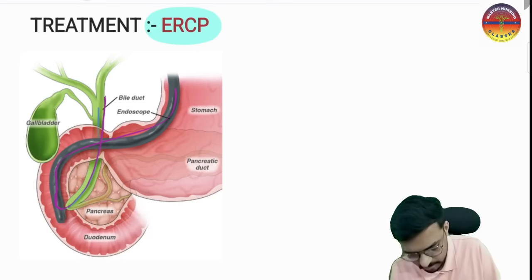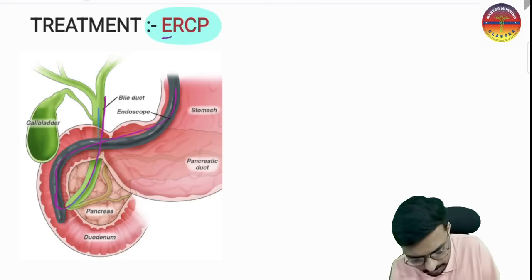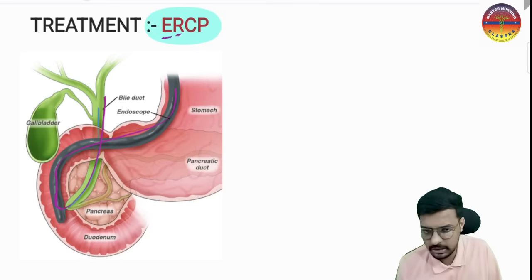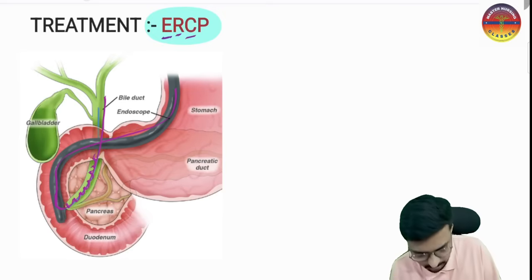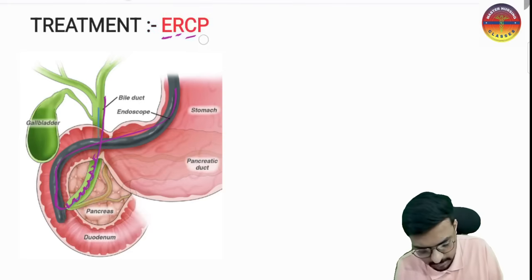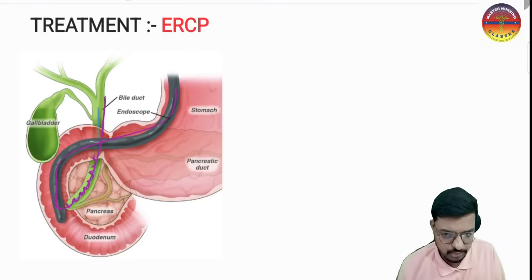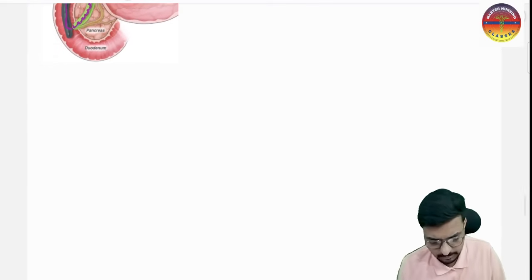So going ulta is the retrograde. How are we going? With the help of the endoscope. With the help of the endoscope, we are going ulta, that is retrograde. We go into the common bile duct, that is the cholangio, through the pancreatic hole, so that is the pancreatography. So that is endoscopic retrograde cholangiopancreatography. This is one of the very important treatment plus diagnostic options we have in a patient with cholangitis. So I hope it is very clear.